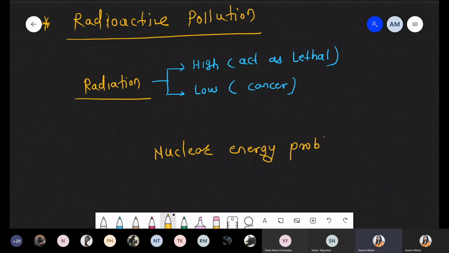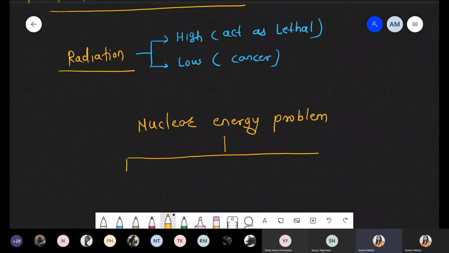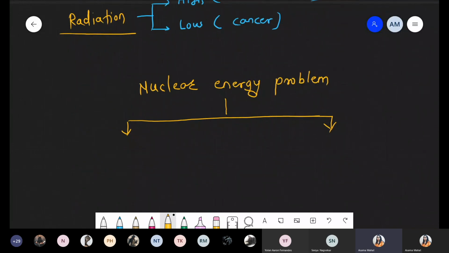Nuclear energy problem. Bhopal gas leakage condition is also included here, so you can write down that example also. In this condition, first of all, we are talking about accidental leakage.